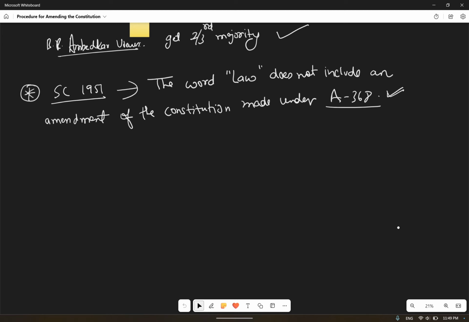So the Supreme Court mentioned that you can't amend the meaning of the law that is mentioned in Article 368. Another type of amendment is by simple majority, whenever state formation or state division, or the alteration of boundaries happens. At that time, the constitution schedules also get updated with the state names, so in that case it requires a simple majority.